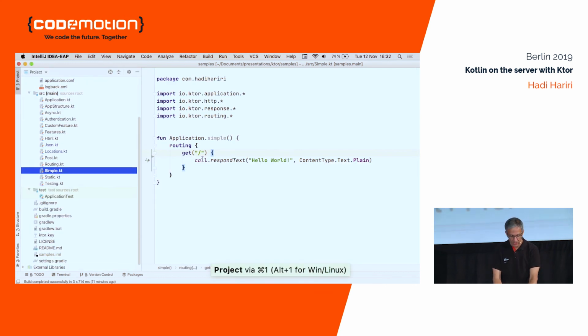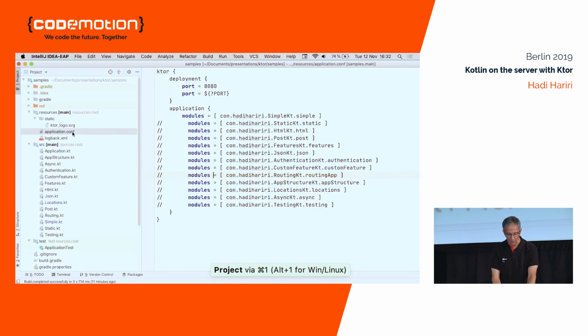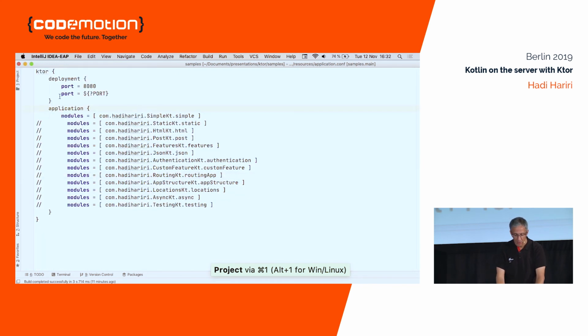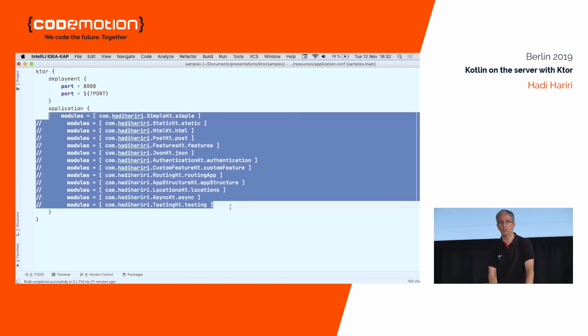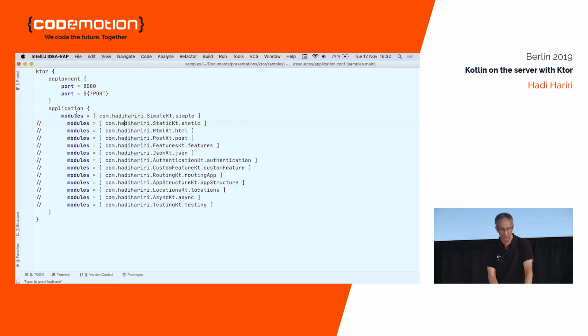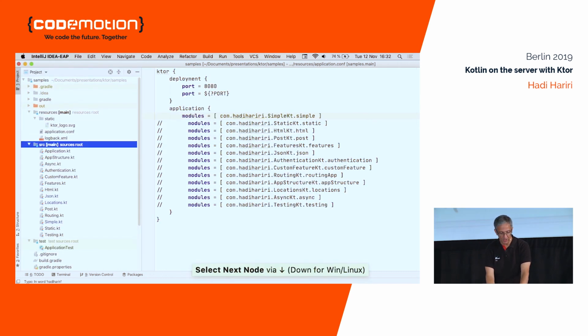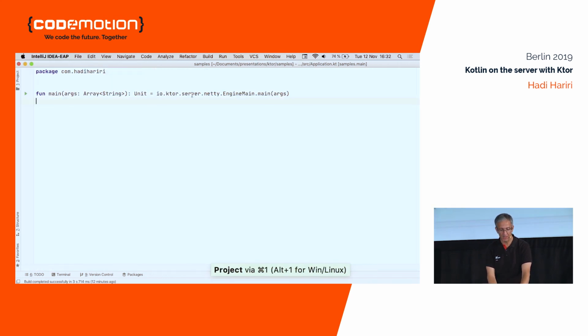to the application. So what you could do is define what's called an application config file, which defines the actual port. So it would either go for port 8080 or the first random port available, and then it loads a bunch of modules. Now, in principle, I could load all of these modules. But here, I'm actually going to load one by one to show you the different examples, right? But this is where I was saying that you can have multiple modules. In this case, my application is only going to load the simple module. And where is the application? That code remains the same throughout all of the demos.